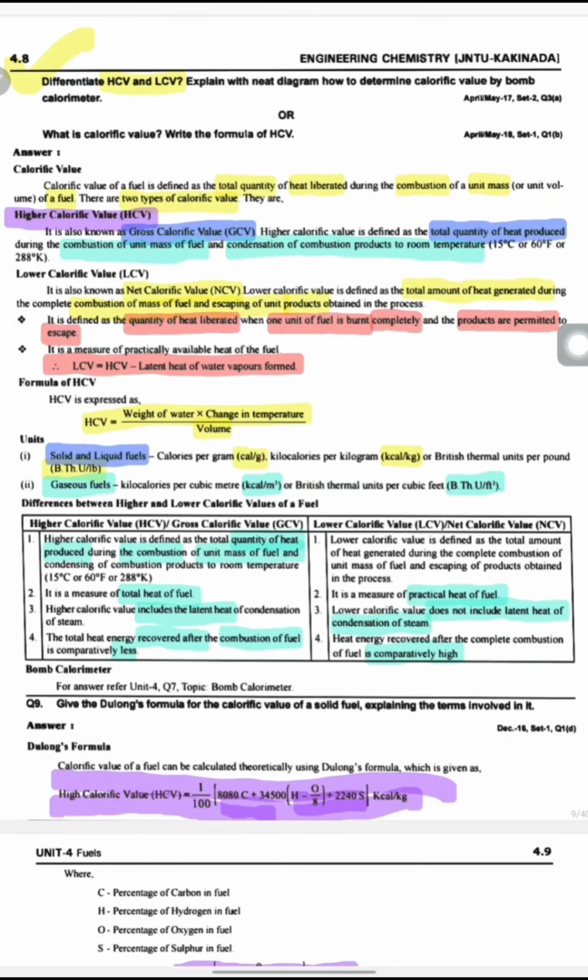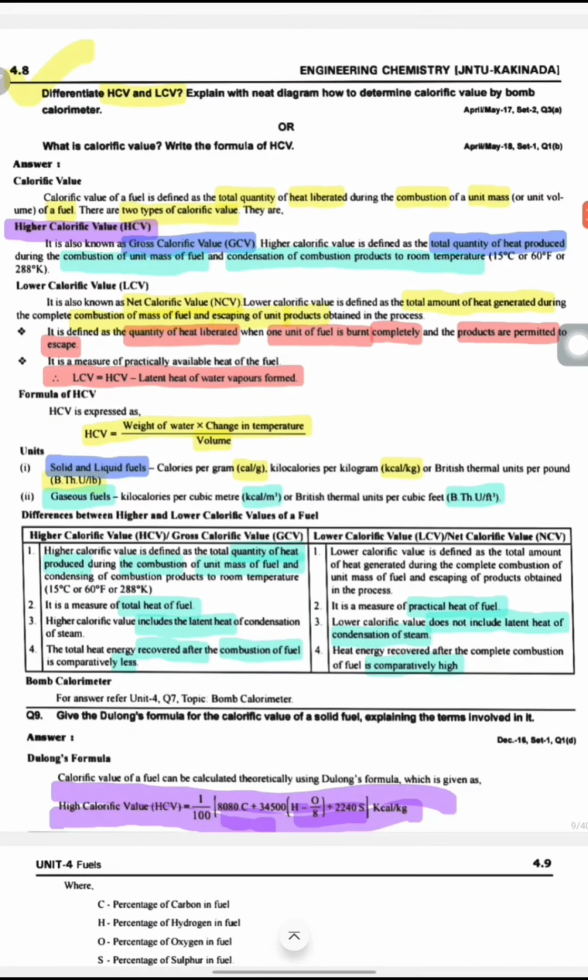That means here the amount of heat generated is the total heat released during the combustion. So simply it can also give the relation like this.